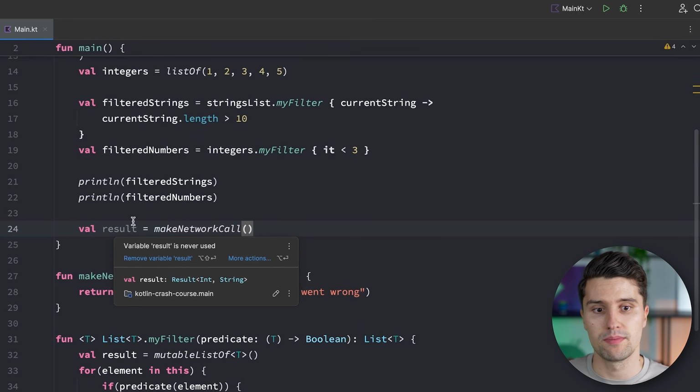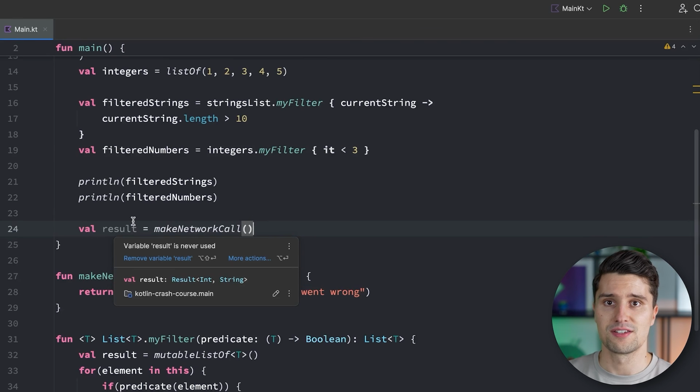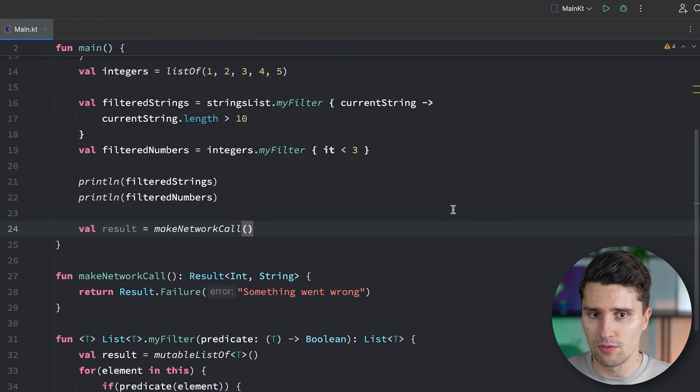But in another call, it might be a result of, I don't know, a rectangle and string, or some kind of error code, or a list of data could also be a specific successful data type. I know if you're completely new to the programming world, this is very complex, and that's completely normal. It also took me a while back then to understand generics, but they are super, super useful.